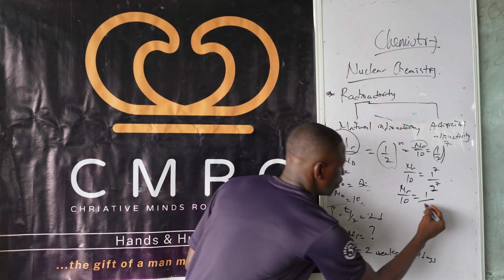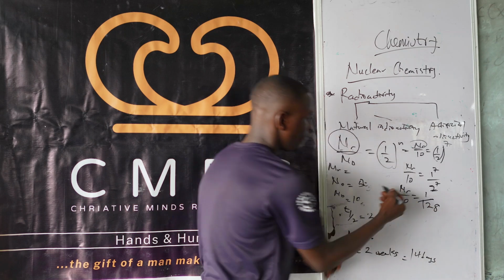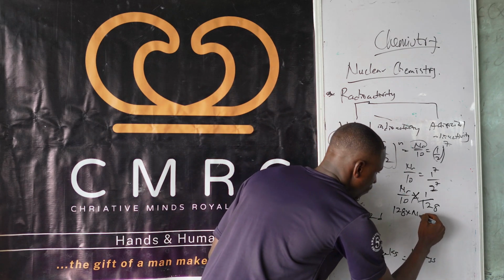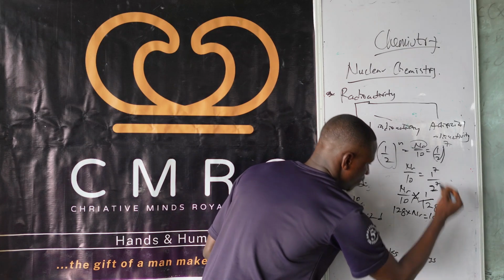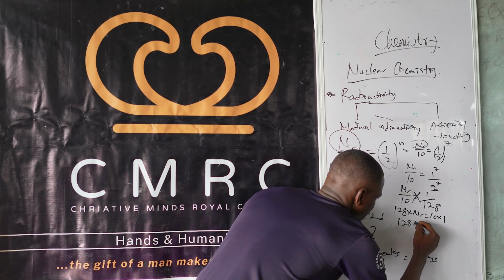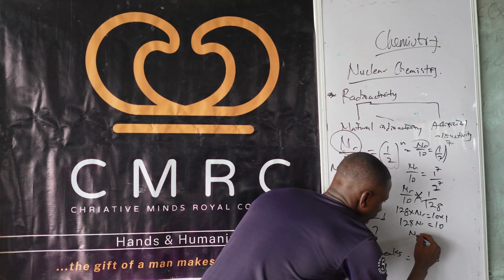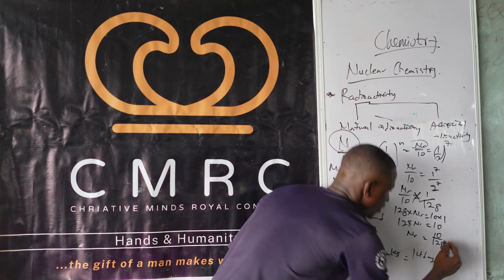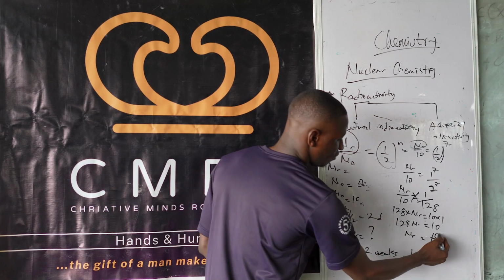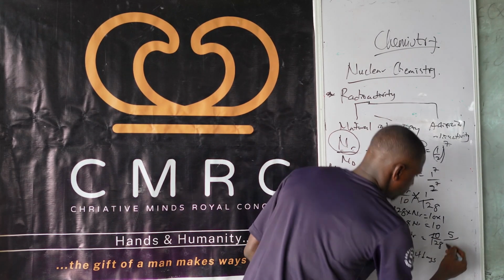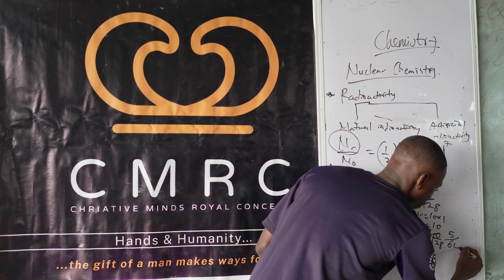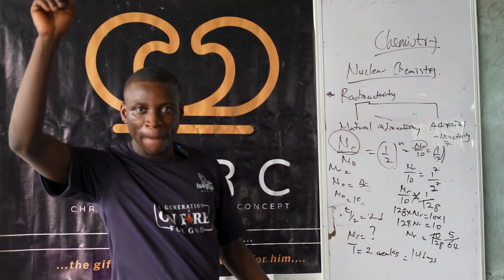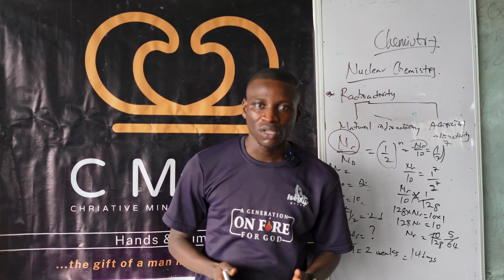So this will be 1 over 128. Find NR, cross multiply. That means 128 times NR equals to 10 times 1. So that means 128 NR equals to 10. So your NR, which is the amount remaining, equals to what? 10 over 128. Reduce this to the lowest term. 2 can go in 10, that's 5. 2 in 128, that's what? 64. So now, this will be the amount that will be remaining after 2 weeks.